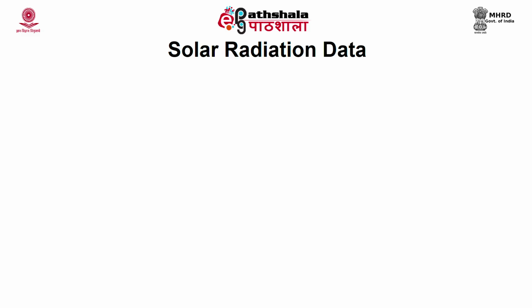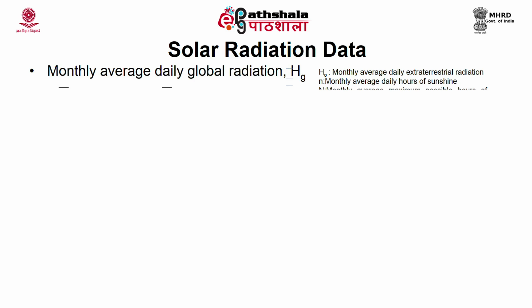Let us do the monthly average daily global radiation on horizontal surface estimation. This is determined from the monthly average daily extraterrestrial radiation, that is H0 bar on horizontal surface, the monthly average daily hours of bright sunshine, that is n bar, and the monthly average of maximum possible daily hours of sunshine, that is capital N bar. So, here Hg bar is the global radiation.